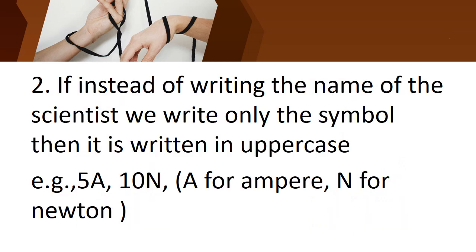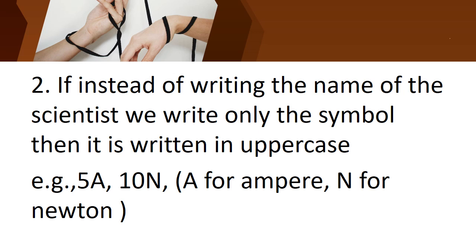Well, second rule. If instead of writing the name of the scientist we write only the symbol, then it is written in uppercase.